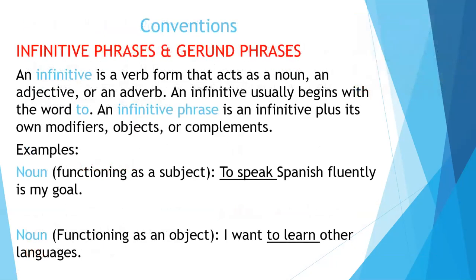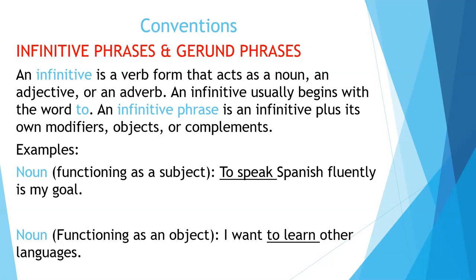And then we come to the end, where I want to show you what infinitive phrases and gerund phrases are. Now, these can get quite tricky. So I want you, for the next session of the recorded lesson, to turn to page 385 and read through the infinitive phrases and gerund phrases and try to understand them before we move on.